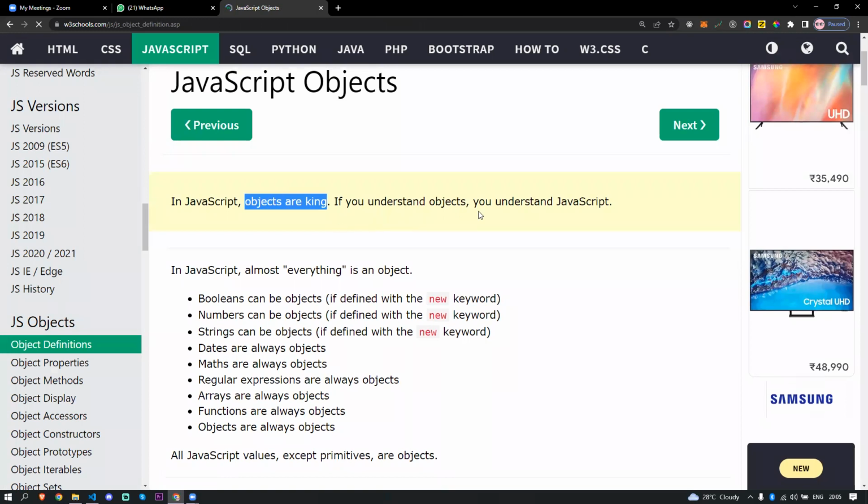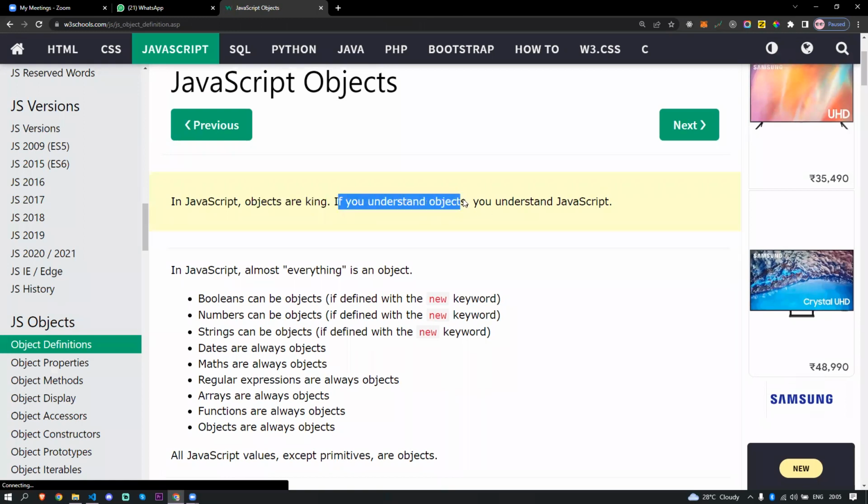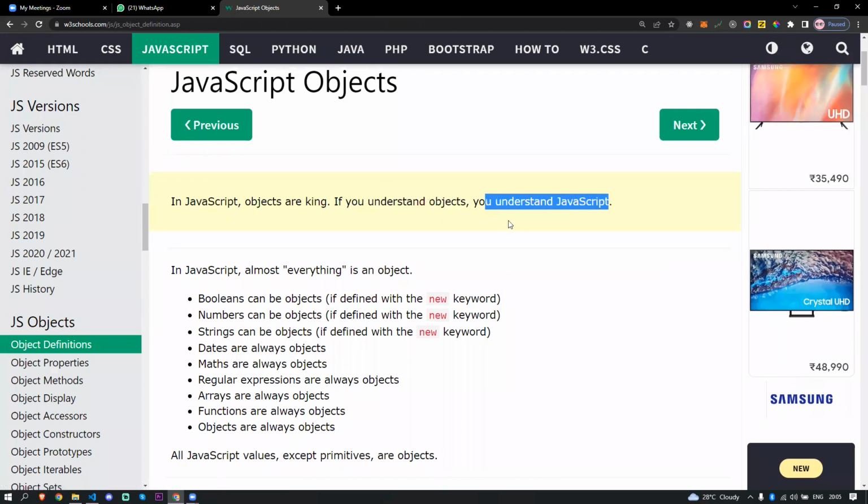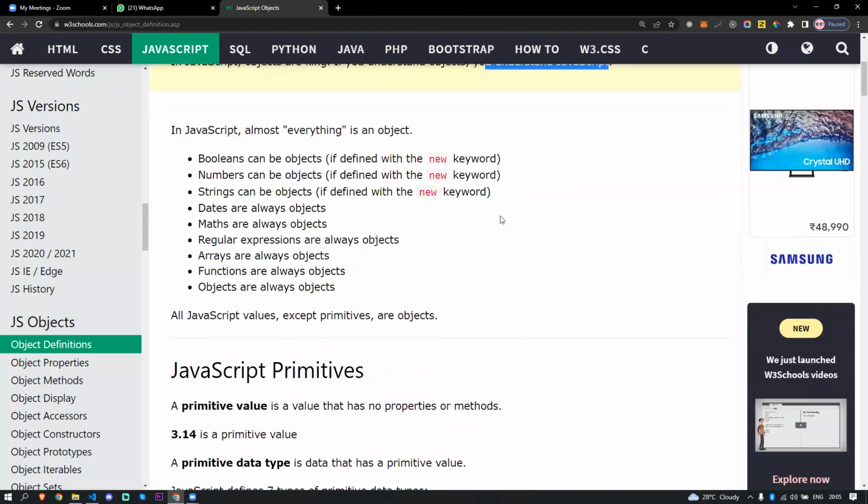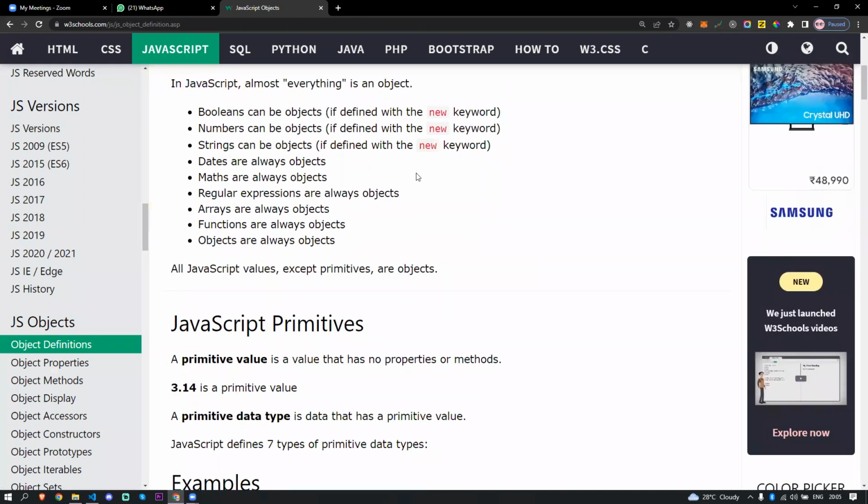So everything is an object in JavaScript. If you see, they're also saying if you understand objects, you understand JavaScript. That's the key concept of JavaScript programming. A lot of people don't know how objects actually work, but I'm going to do a deep dive into the JavaScript object and all the prototype methods and scope chains, all these things.